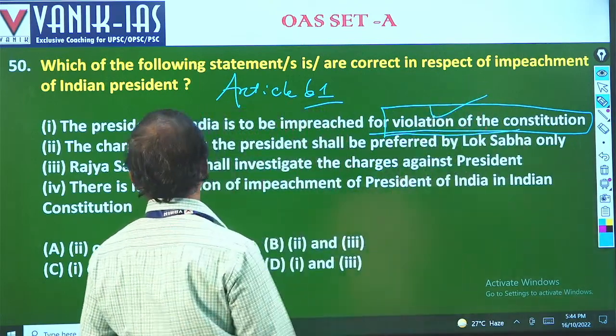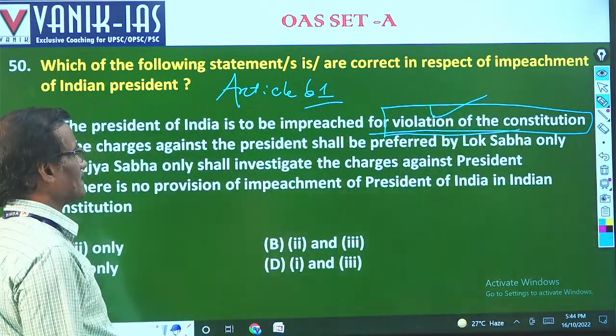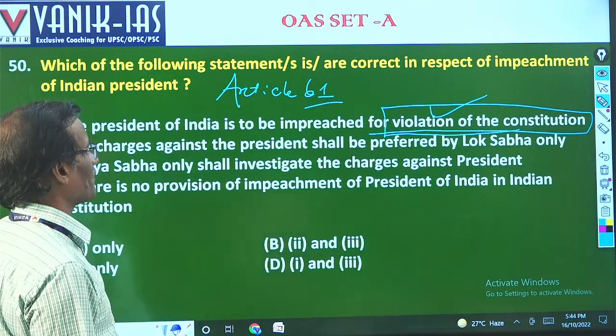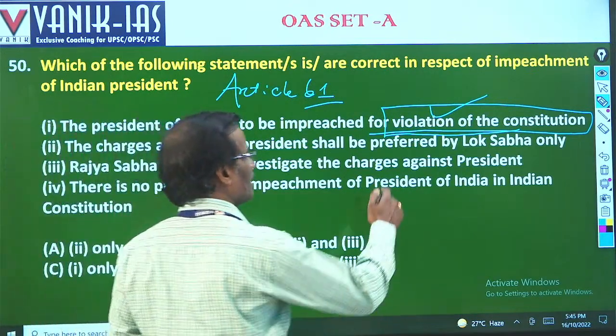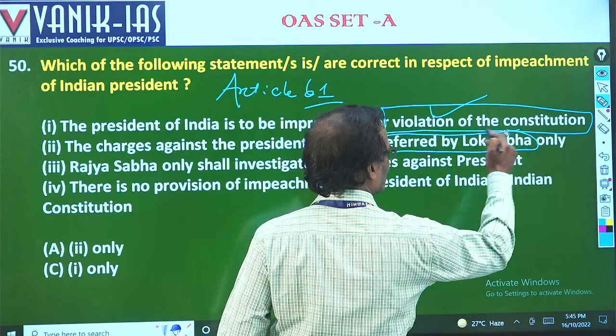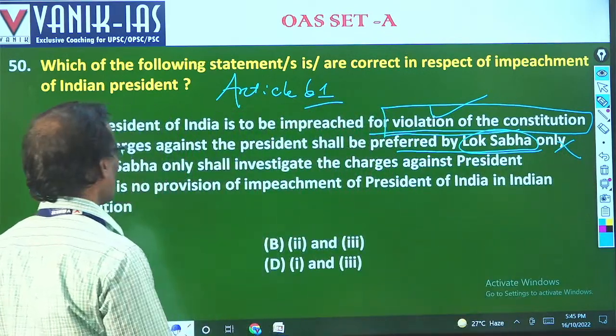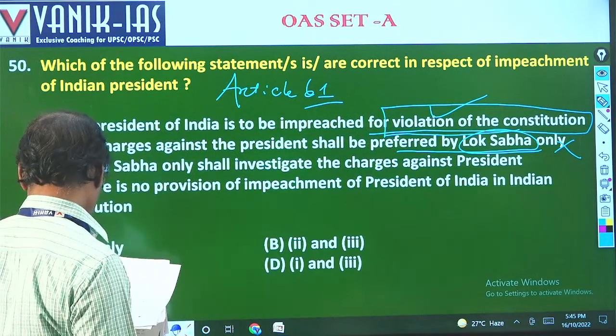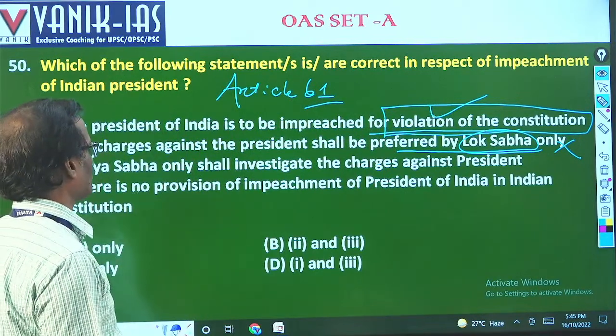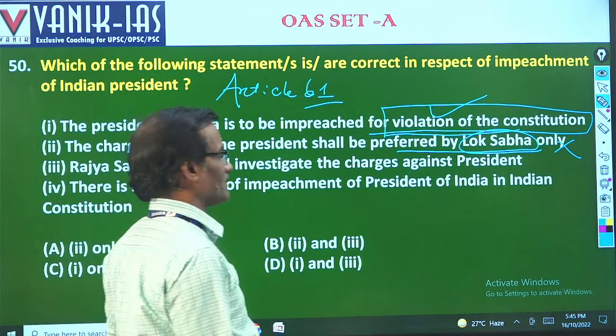That is correct. The charges against the President shall be preferred by Lok Sabha only. No, it can be preferred by Lok Sabha and Rajya Sabha. So that is an incorrect option. Rajya Sabha only shall investigate the charges. That is not correct also.